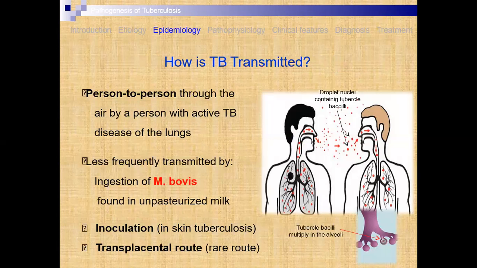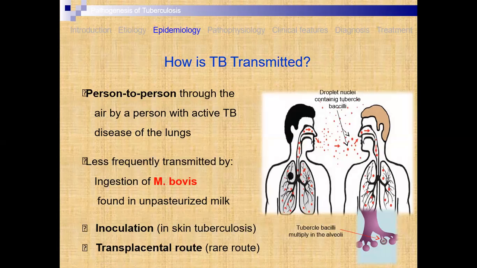How is TB transmitted from one person to another? Through the air, from a person with TB disease of the lung. So this is the infected person, and from this infected person the droplets containing Mycobacterium tuberculosis are transferred to a healthy person, who inhales them, and then they go into the lungs, and the disease develops.